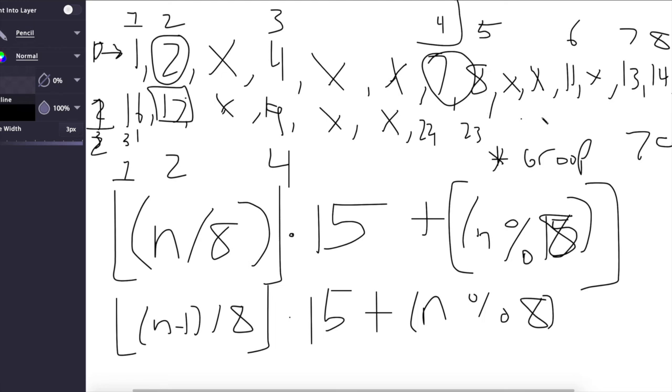And let's try to do something like the 9th number. That would be 8 over 8, which is 1 times 15, so 15 plus then 9 mod 8 is 1, so we'd go here, and then we would say that we would have the remainder of 1 here. So then we would get the number 16, which is correct.